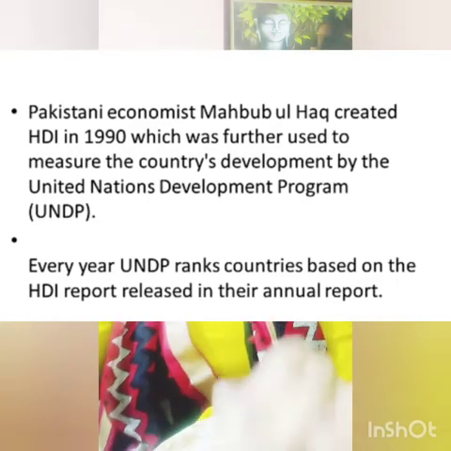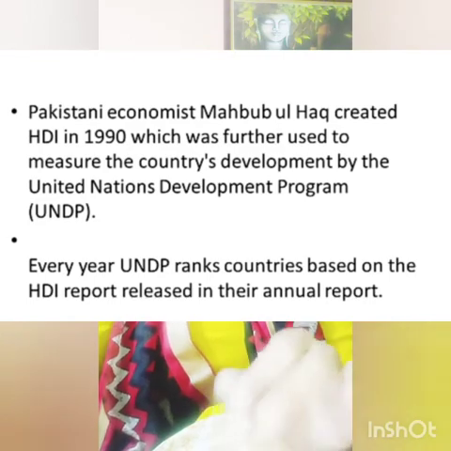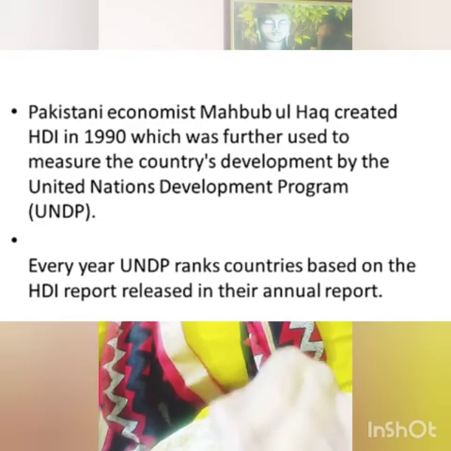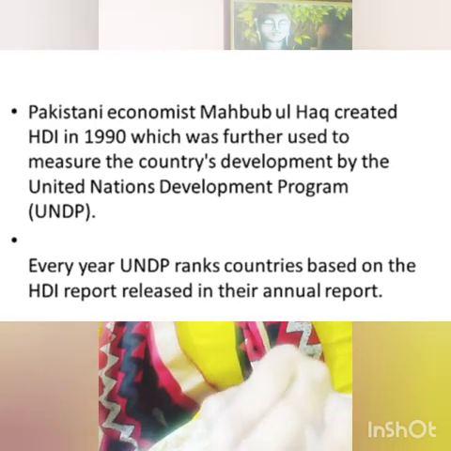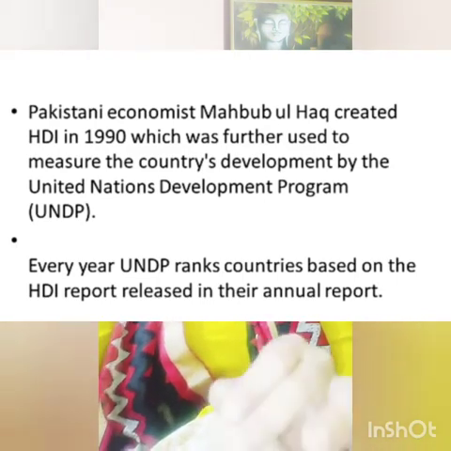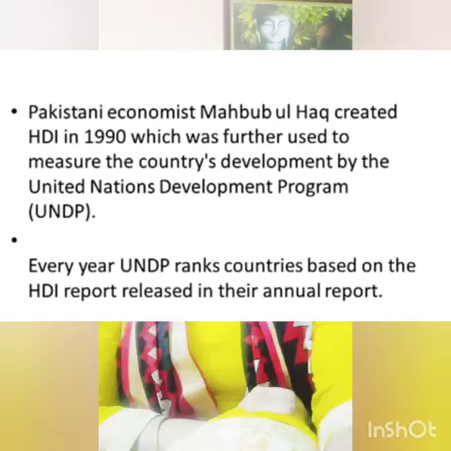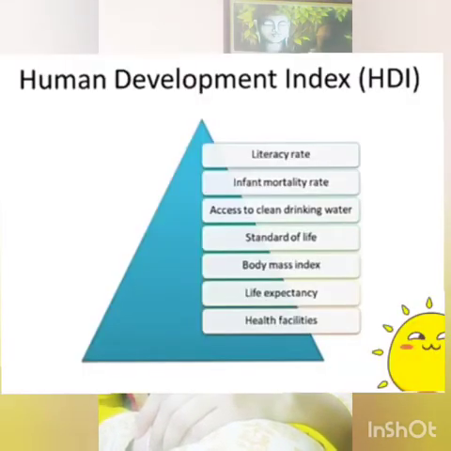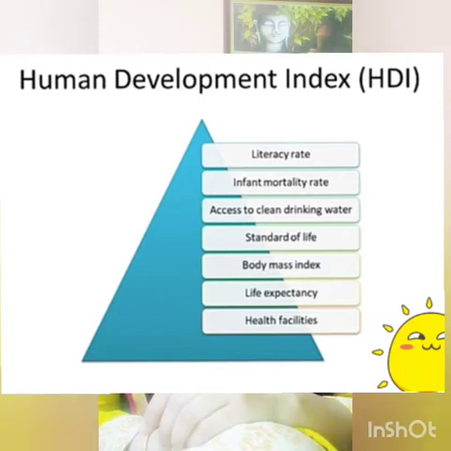Every year UNDP ranks countries based on the HDI report released in their annual report. So they release this annual report which ranks countries according to their criteria. Now here children, you can see some parameters for measuring Human Development Index. First one is literacy rate. So they measure the literacy rate of the country. Then infant mortality rate, how many infants die per 1,000. Then access to clean drinking water. Next, standard of life. Then body mass index.